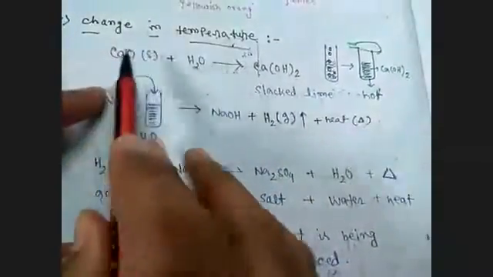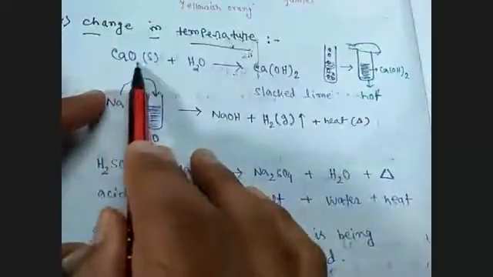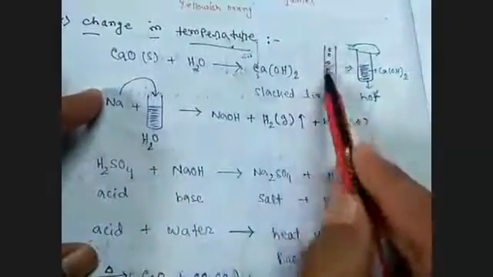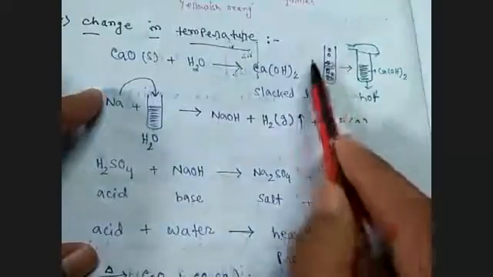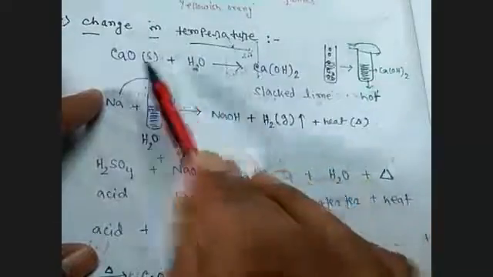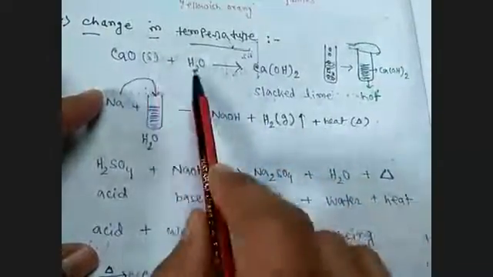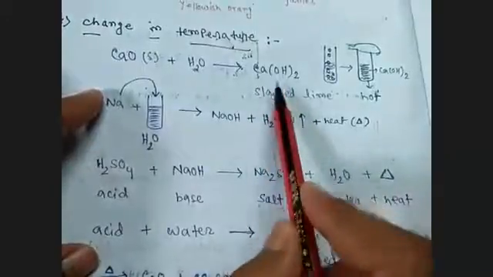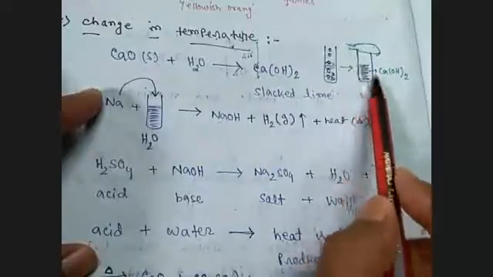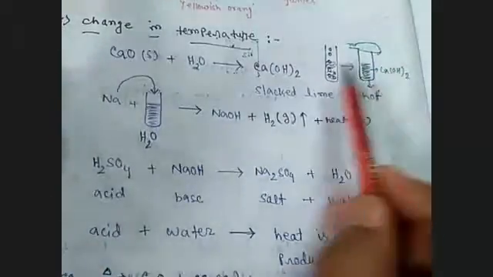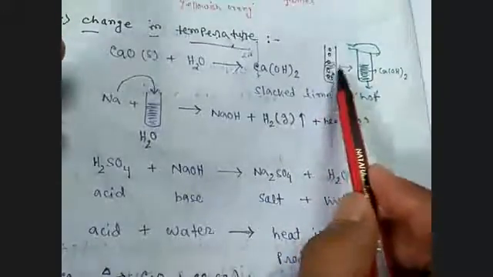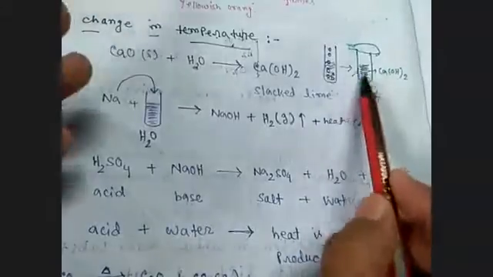Now taking an example. Suppose this is calcium oxide, solid in nature. When we place it in water, suppose in a test tube, this was water, and we add CaO, calcium oxide. In the reaction between calcium oxide and water, it gives calcium hydroxide, that is called slaked lime. So during the formation of slaked lime, the test tube becomes hotter compared to its initial state. Initially, it was not hot, but when calcium hydroxide forms, then it becomes hotter.